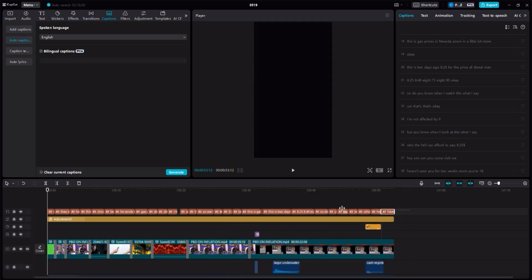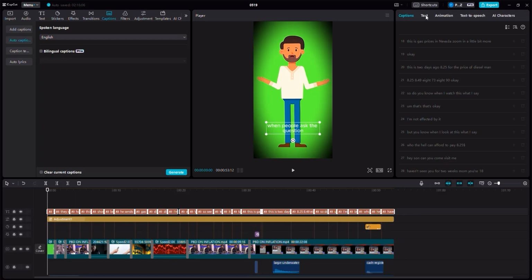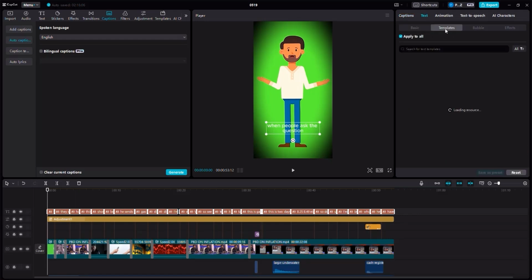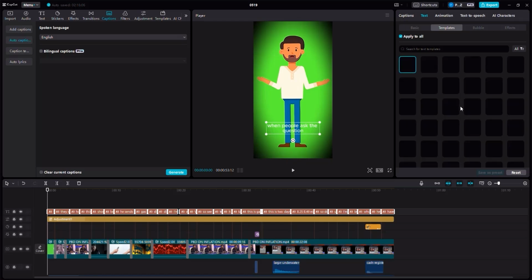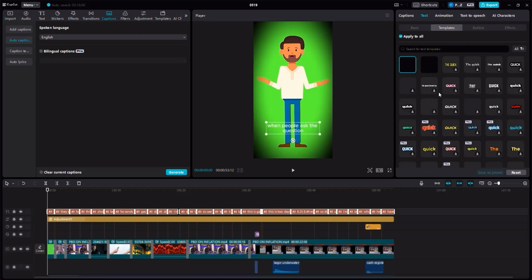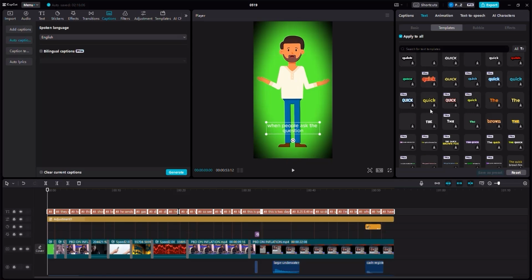Now I want you to select all of the captions like this. Make sure that you click here on text. Make sure that you click on templates. And then make sure that you do what I'm about to do just now. So what I'm about to do right now is very simply, I would like to choose a template from these that we can use that goes with the video. And personally, I like the quick. It's called the quick template. You can use pretty much any one of those.